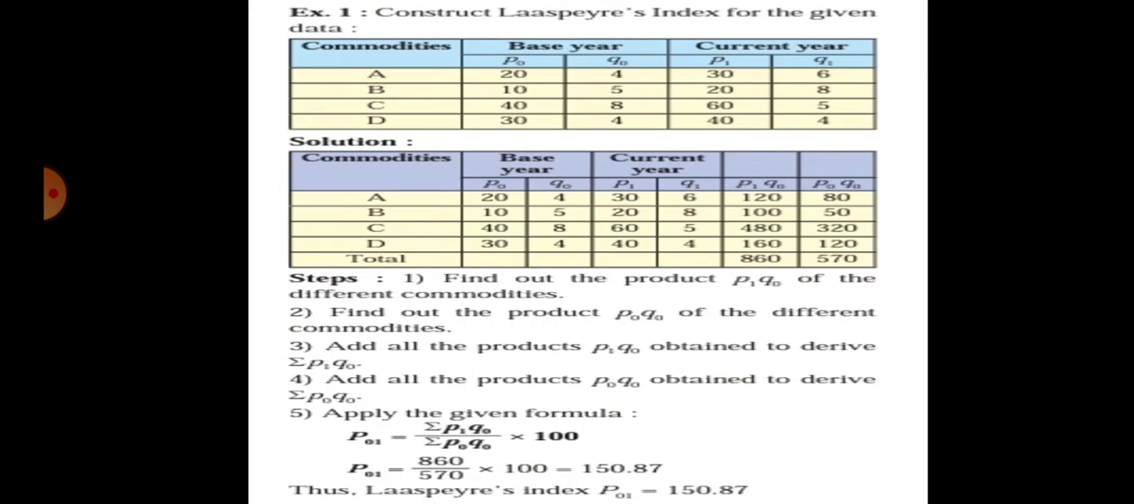P01 is equal to summation of P1 Q0 divided by summation of P0 Q0 multiplied by 100. Summation of P1 Q0 is 860, divided by 570, which is the summation of P0 Q0, multiplied by 100, and the final answer is 150.87. So that is the last year's index number, P0 Q1.